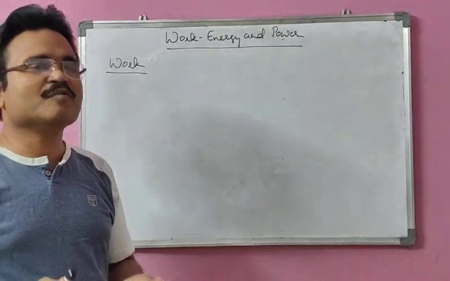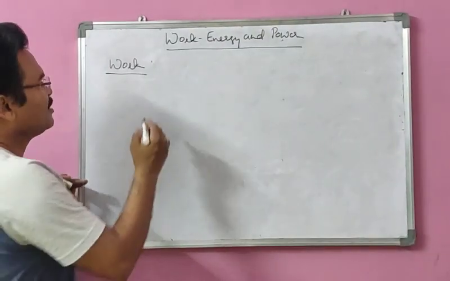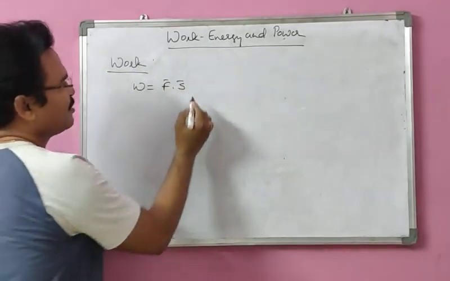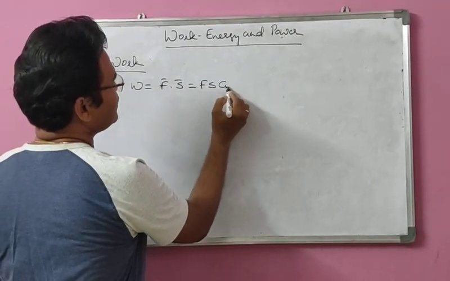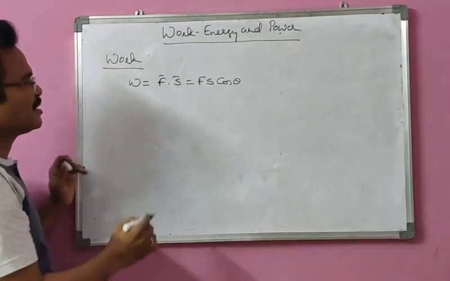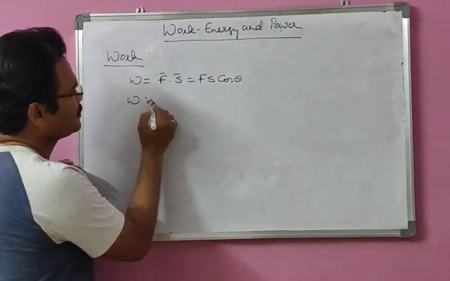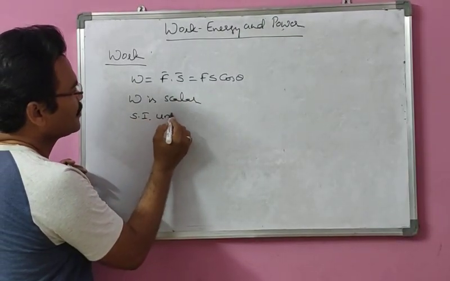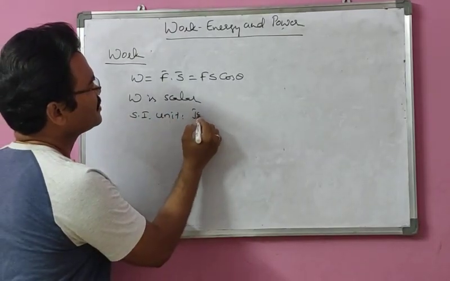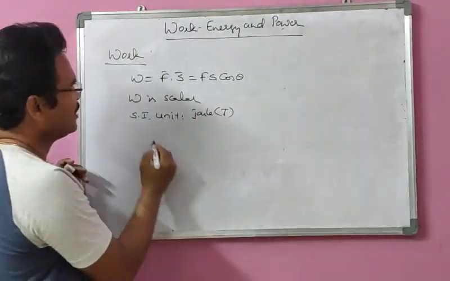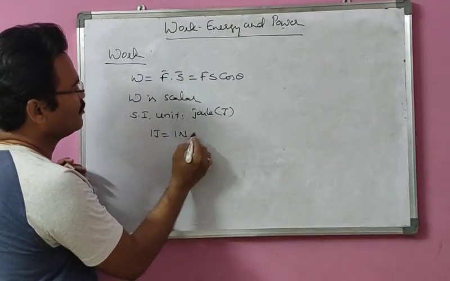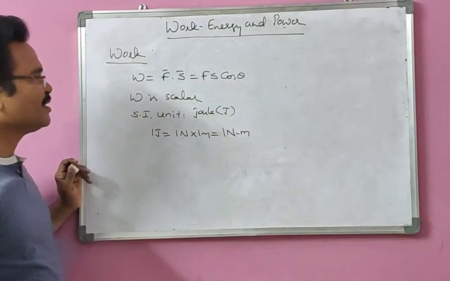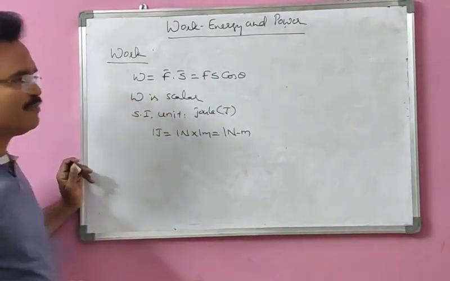So work done can be written as W equal to F bar dot S bar, which will give us Fs cos theta. This indicates that W is a scalar. The SI unit of work done is joule, and 1 joule equals 1 Newton into 1 meter, that is, Newton meter. So this is the basic definition of work done.